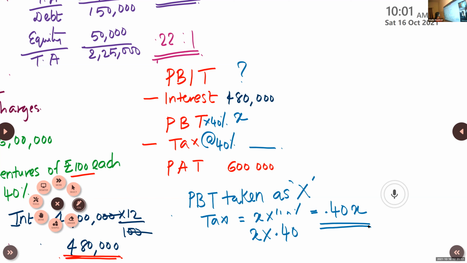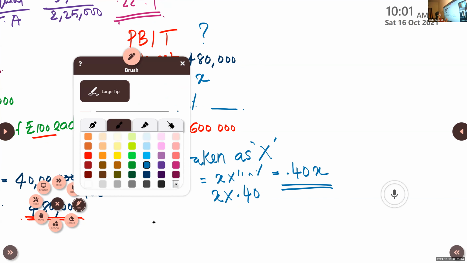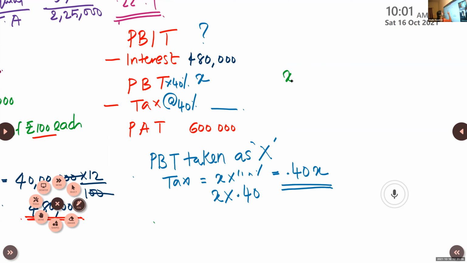Now put it in the formula, I mean, make it an equation. X, which is PBT, minus 0.40x is PAT, which is 6 lakh. If I make a mistake in the figures, please let me know. Okay, so what is X now? Find out X.